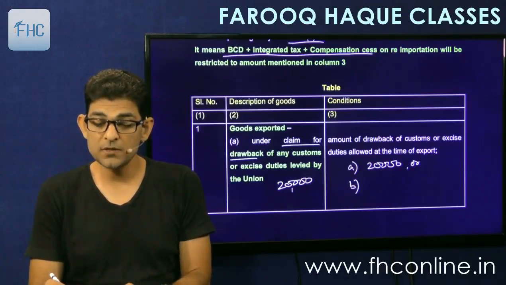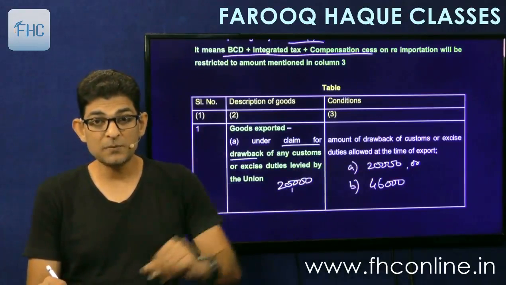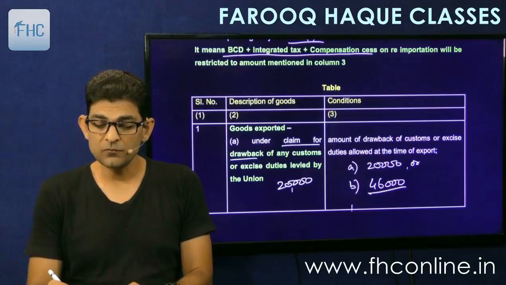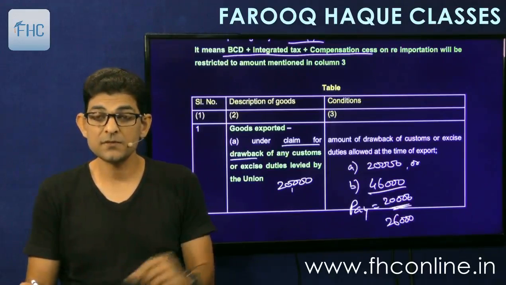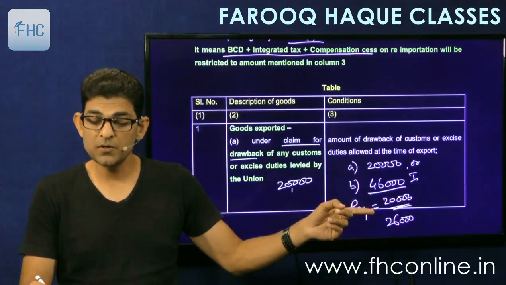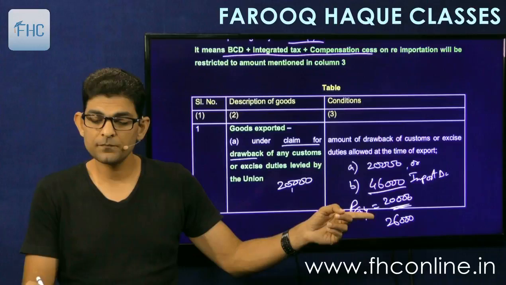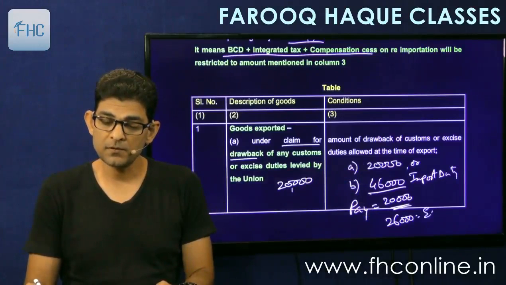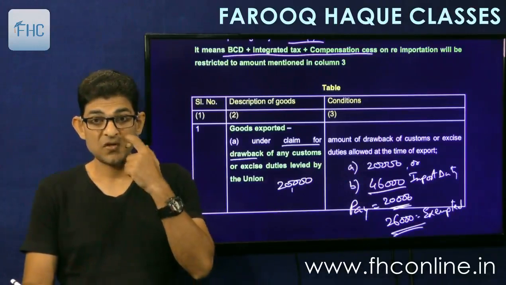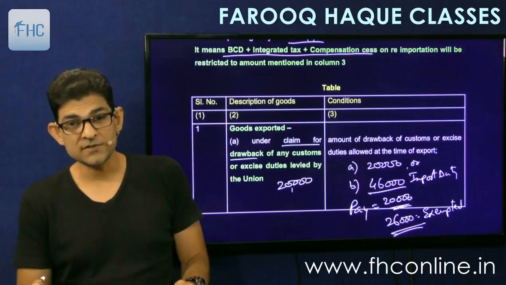So if the import duty is say 46,000, then this excess will be exempted. So you'll have to pay only 20,000 and 26,000 which is excess, the import duty which is in excess will be exempted. Understood? So anything which is excess will be exempted.